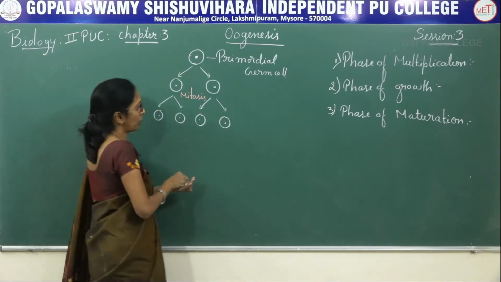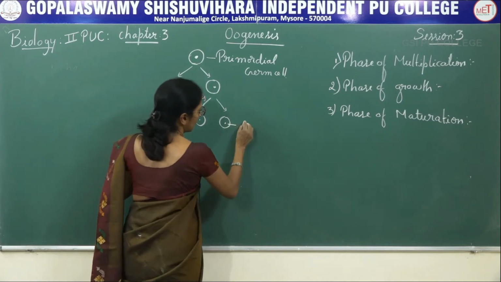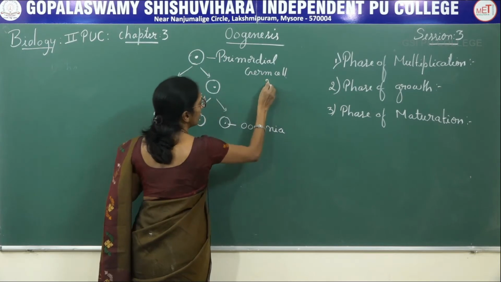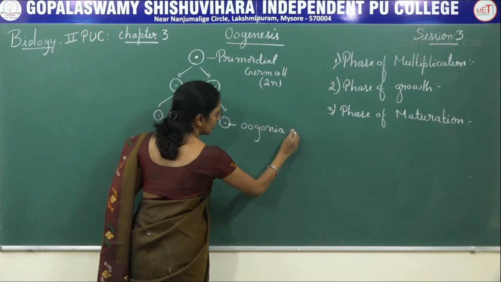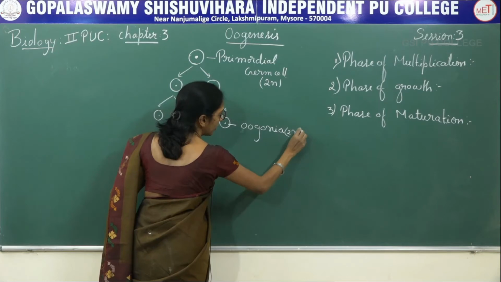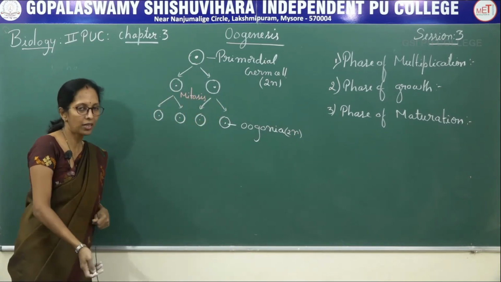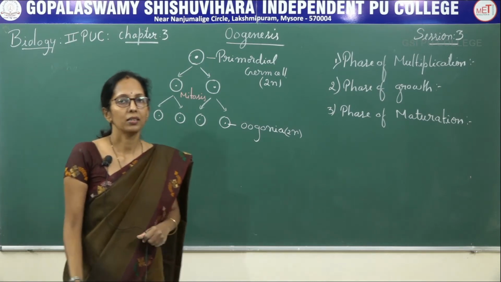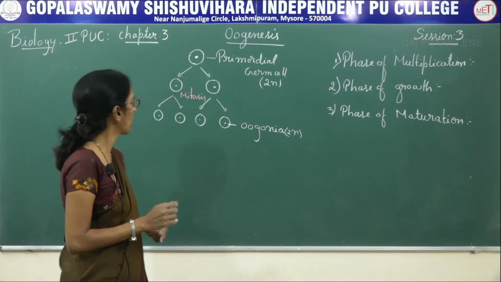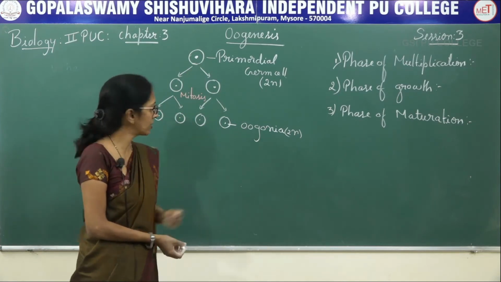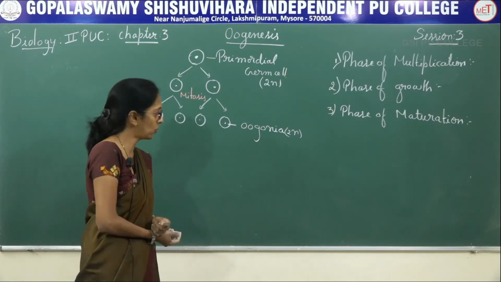There will be a formation of oogonia. Again, this is diploid in nature. So the primordial germ cell present inside the ovary undergoes repeated mitotic division, which results in the formation of diploid cells again. The diploid cells are called oogonia.